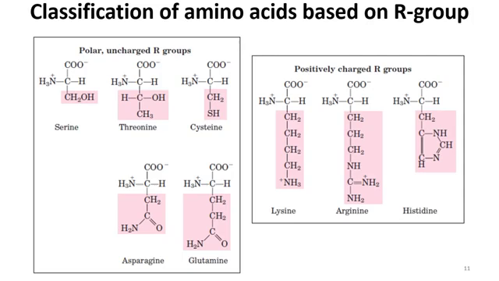And when we talk about the polar uncharged R group, then they are serine, which has a hydroxymethylene unit attached, and threonine, which also has a polar hydroxyl group, and cysteine, because of the SH group present. And then in asparagine we have an amide group, and in glutamine another amide group is present, but this is the homologue of asparagine.